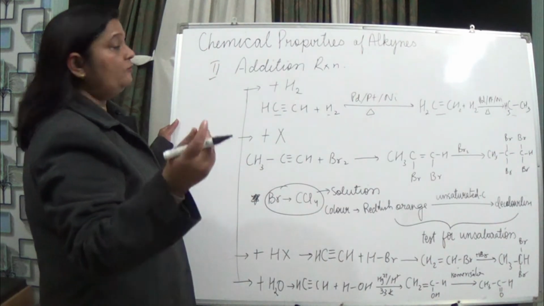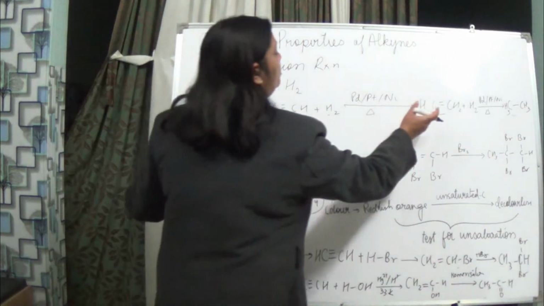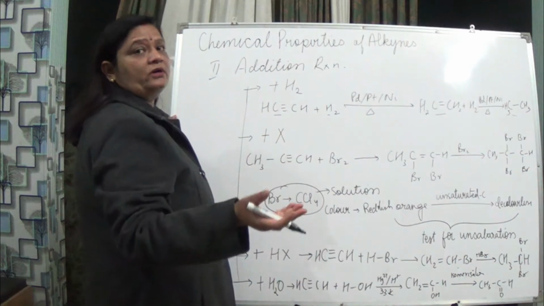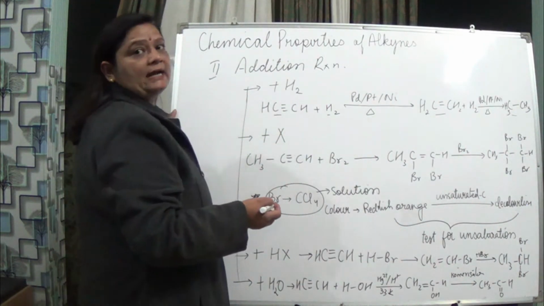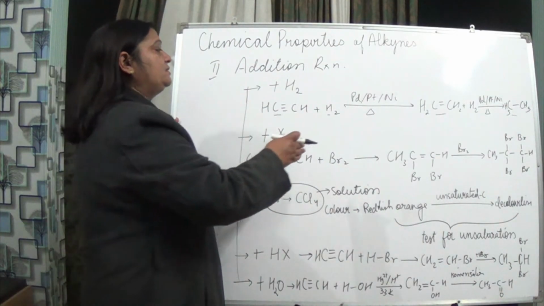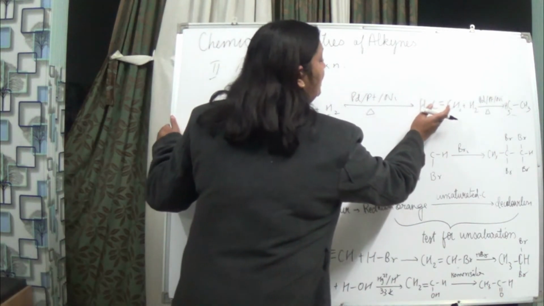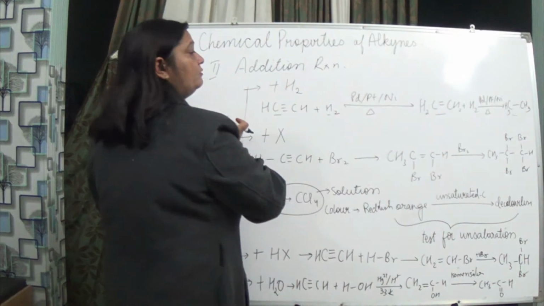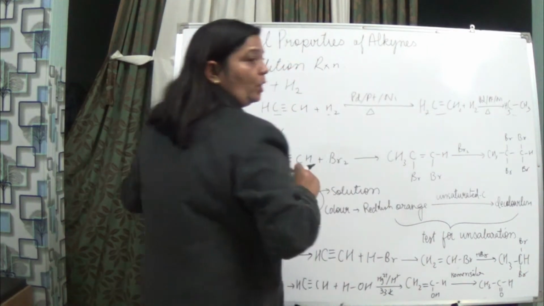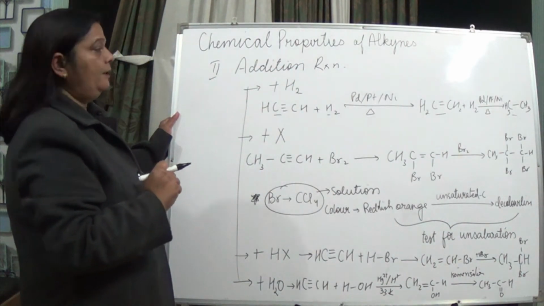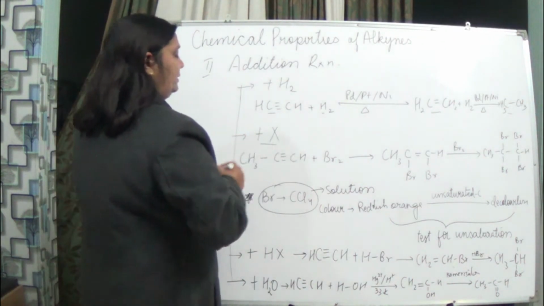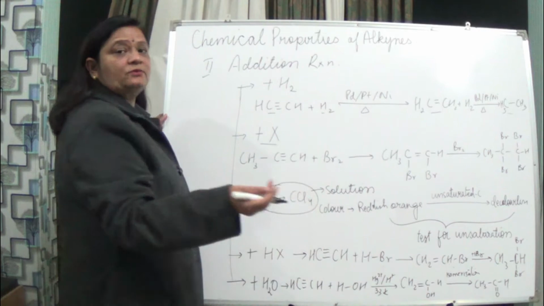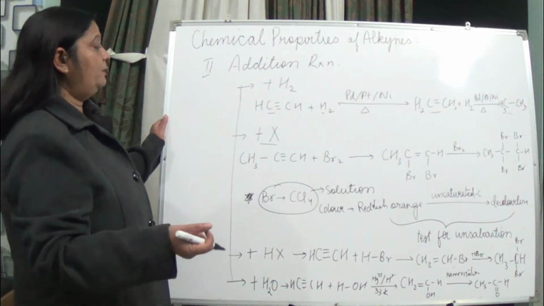And yes, if we want to stop the reaction at only the double bond, then we'll be using what? Lindlar's catalyst. If we are using Lindlar's catalyst, naturally this reaction will be stopped at the alkene. Otherwise the reaction will move forward and form what? The alkane. Now if we add a halogen to it, what happens? Halogens are what? Bromine, chlorine, iodine.